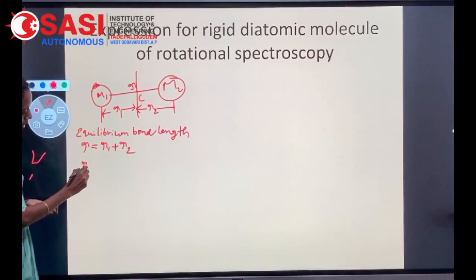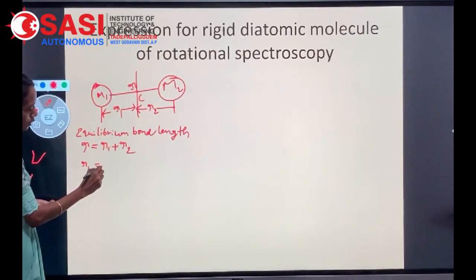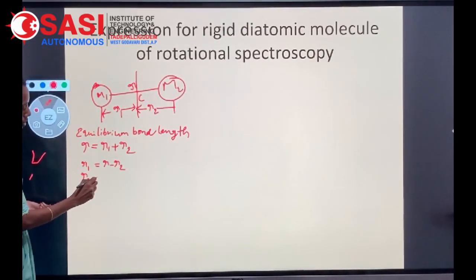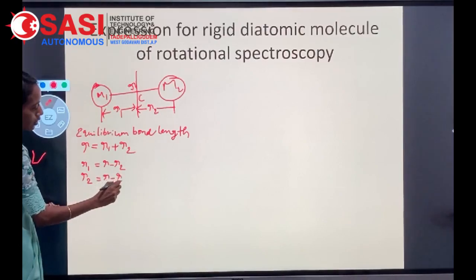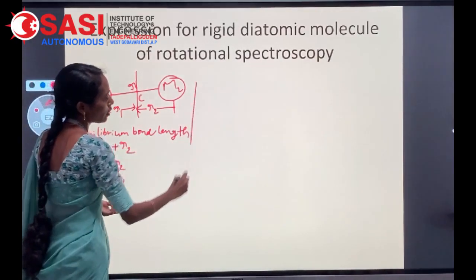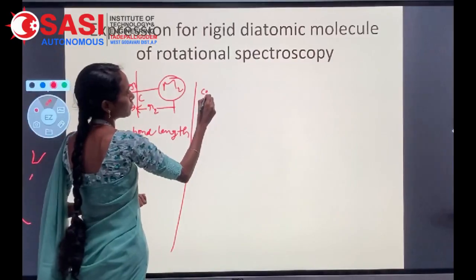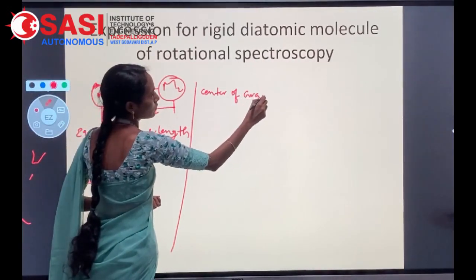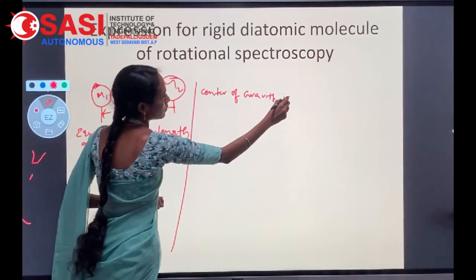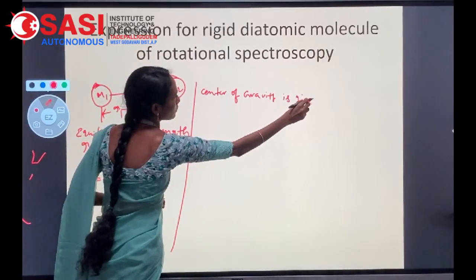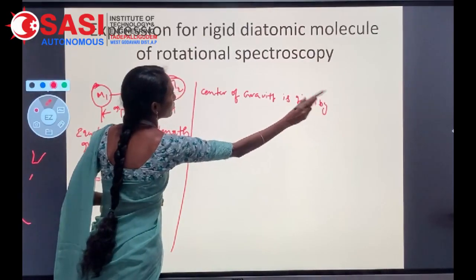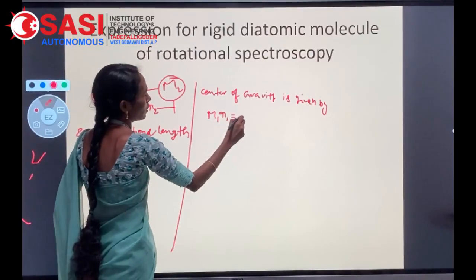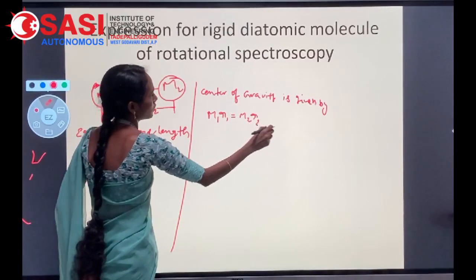Here we can write the expression r1 equal to r minus r2, and similarly r2 equal to r minus r1. The center of gravity is given by m1 r1 equal to m2 r2.